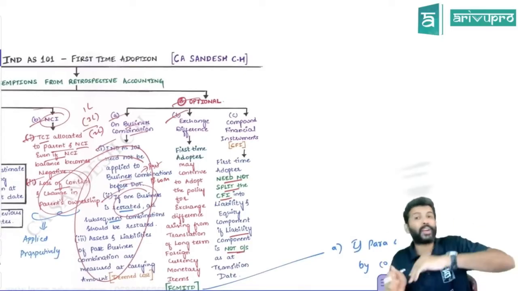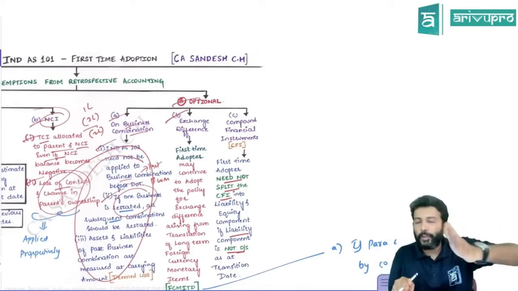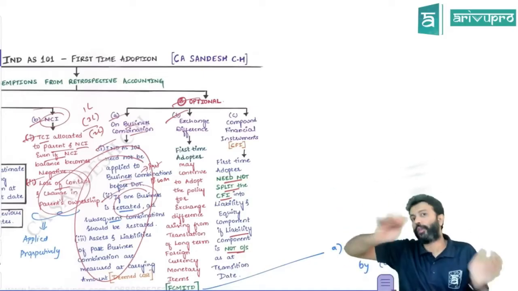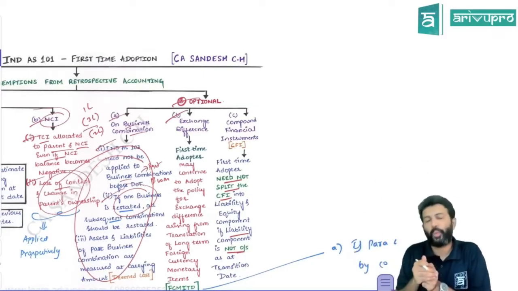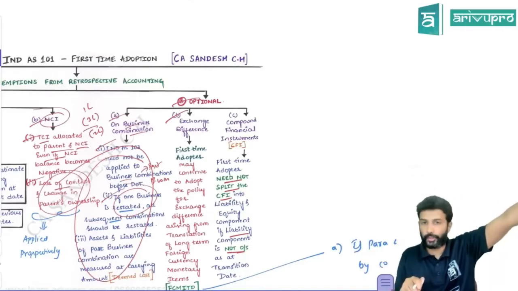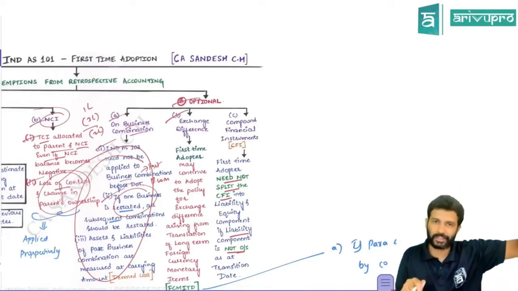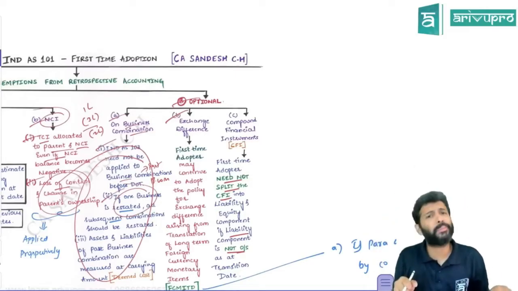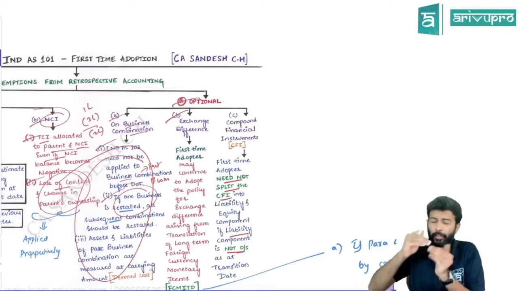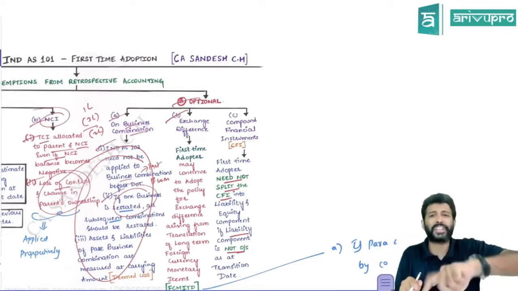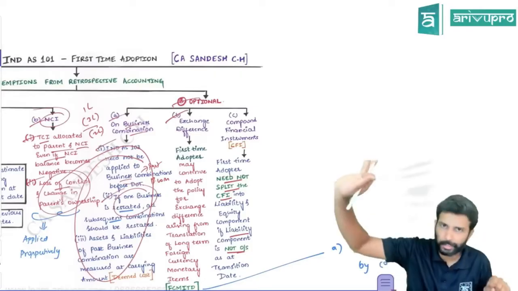So I'll give you a little background again. We've discussed this. If you have any long-term foreign currency monetary item, if you have taken a foreign currency loan, you need to check for what purpose that loan is utilized. If it is used to purchase a depreciable asset, then normally forex gain or loss on a monetary item as per IND AS 21 has to be shown in the reporting period using the closing rate, and any exchange gain or loss should be transferred to P&L. This is a normal rule.